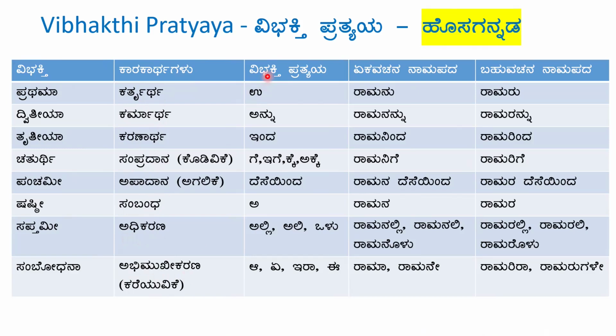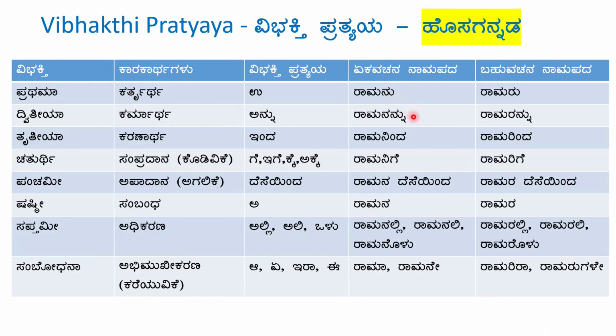So the corresponding Vibhakti Pratyaya are U, Annu, Inda, Ge, Ige, Ke, Akke, Deseinda, A, Alli, Ali, Olu, A, E, Ira, E.